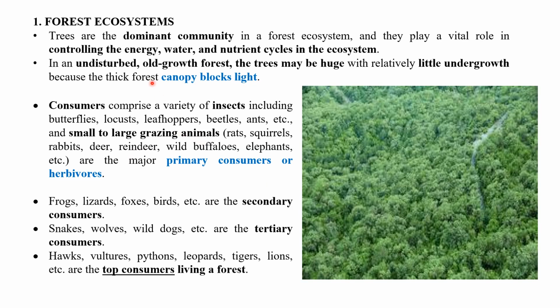So the first ecosystem we are going to talk about now is the forest ecosystem. In this ecosystem, trees are the dominant community and they play a vital role in controlling the energy, water, and nutrient cycles in the ecosystem. In an undisturbed, old growth forest, the trees may be huge with relatively little undergrowth because the thick forest canopy blocks light. You can see here what we are discussing: relatively little undergrowth because of the canopy. You can see the dense forest.